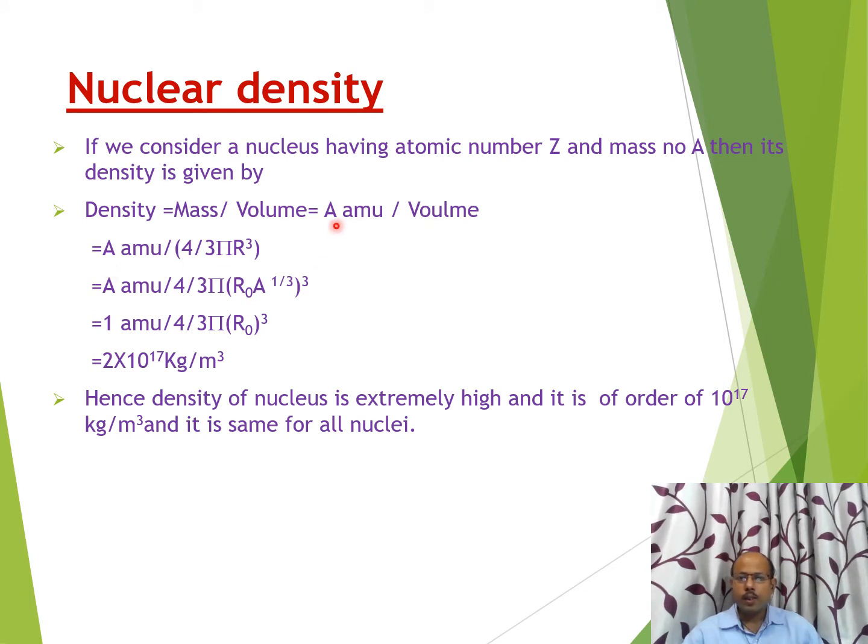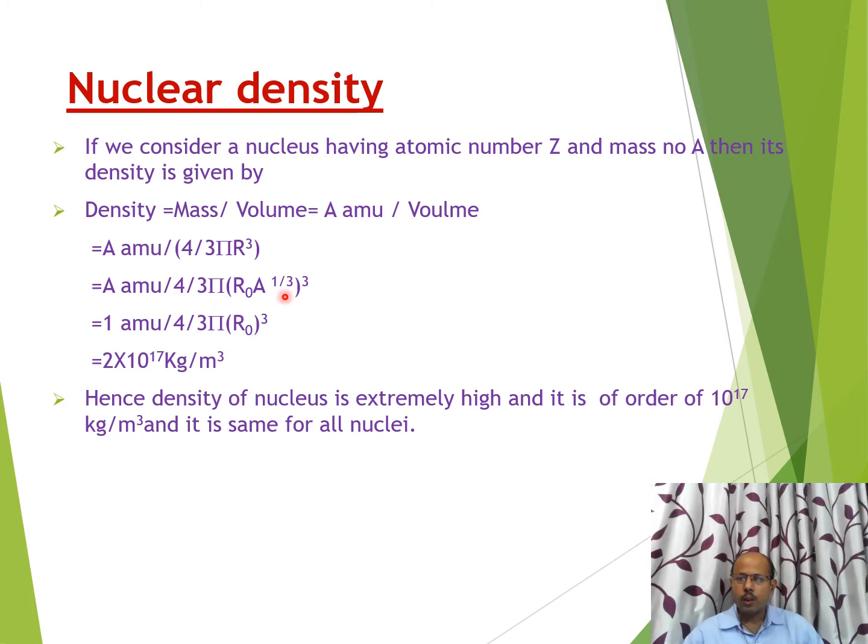So here we have considered that a nucleus has mass number A, therefore its total mass will be A AMU, and volume can be written as 4 by 3 pi r cube. But from the empirical relation, we know that the radius of a nucleus is directly proportional to A to the power 1 by 3, or the 1 by 3rd power of its mass number. Therefore, this r cube we can replace by r naught A to the power 1 by 3, whole cube.